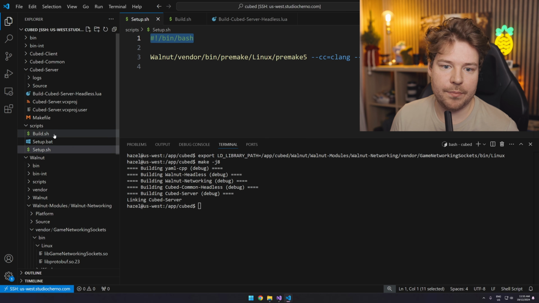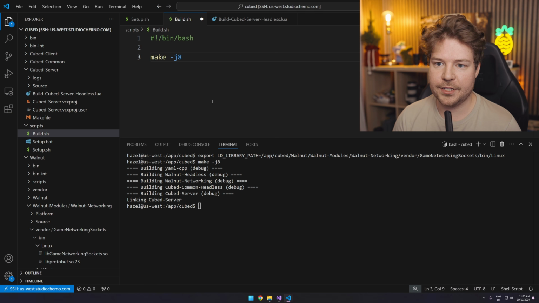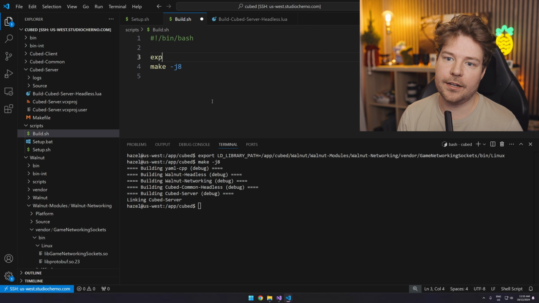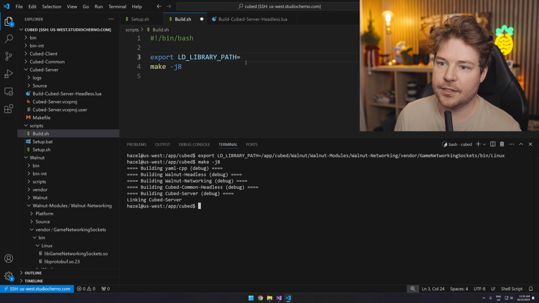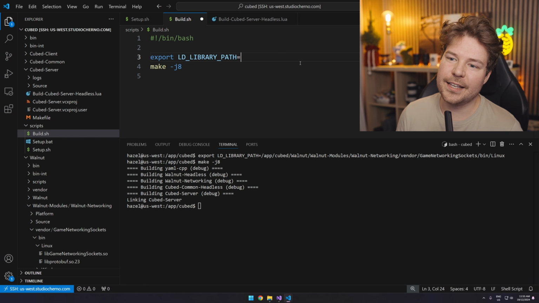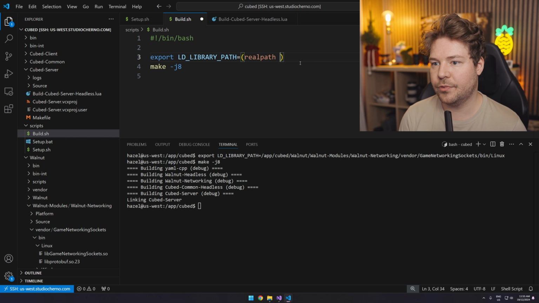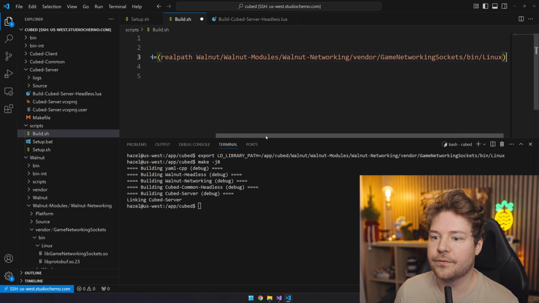I'm going to copy this bin bash thing from it. And then from here, we can just call make with, for example, 8 threads. And before that, we can export LD_LIBRARY_PATH to this. Now, obviously this is absolute, so I guess we would just try and do relative, but if it needs an absolute path, what you can do is use realpath, which gives the absolute path, on that relative path. And then that should convert it to be that.